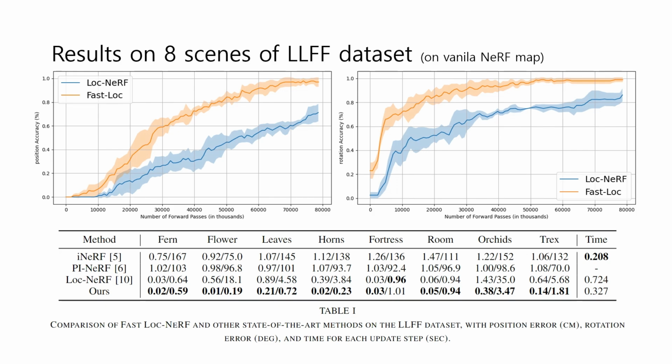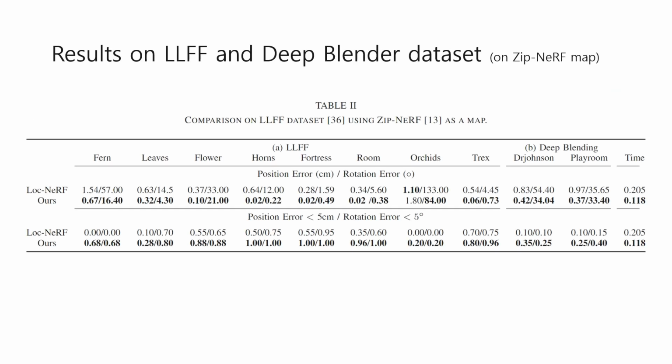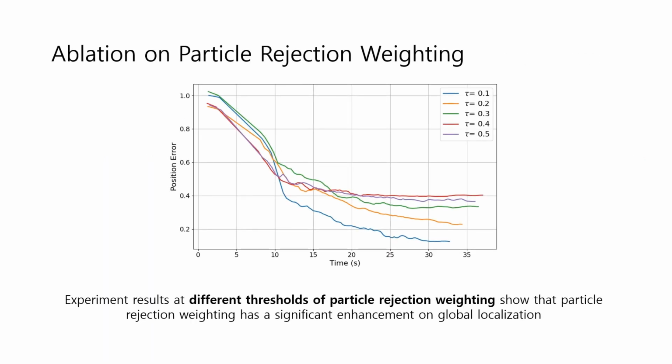We show quantitative results on the LLFF dataset using vanilla NeRF, comparing with existing NeRF localization methods. We also show results on the Deep Blending dataset using ZipNeRF. Experiment results at different thresholds of particle rejection weighting show that particle rejection weighting has a significant enhancement on global localization.